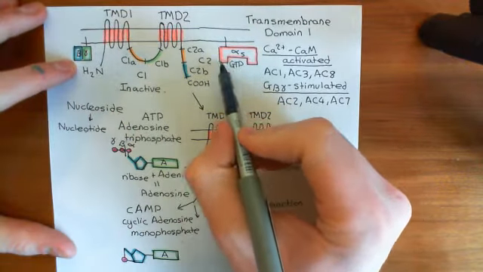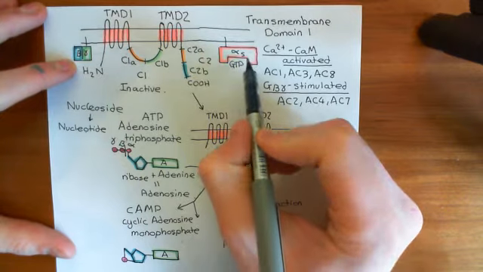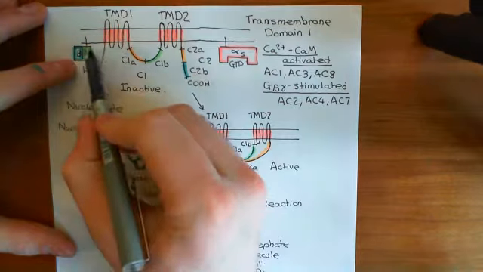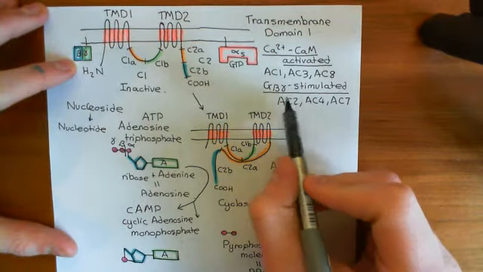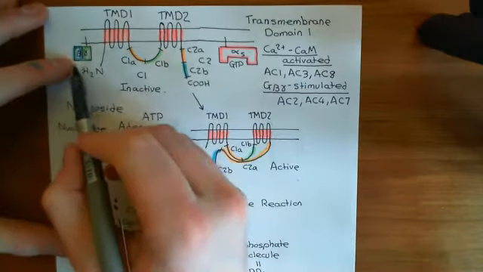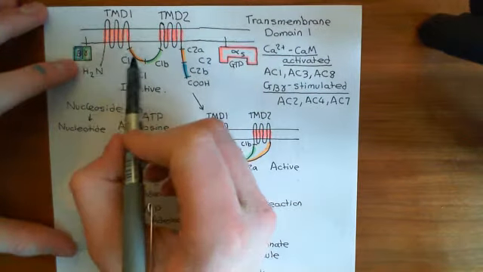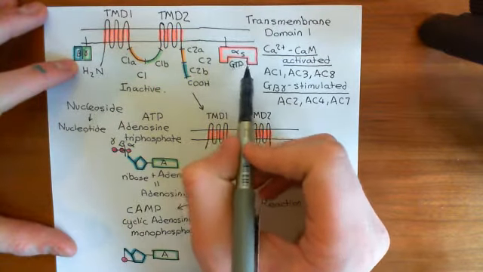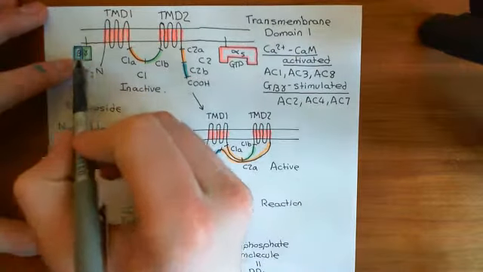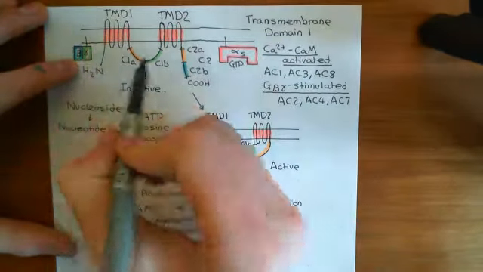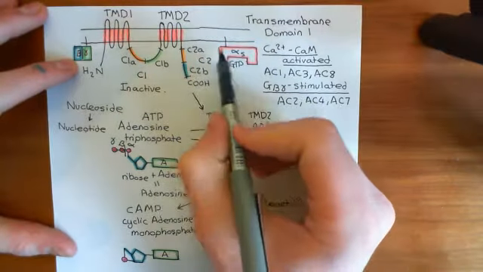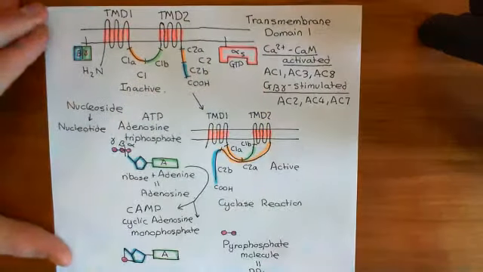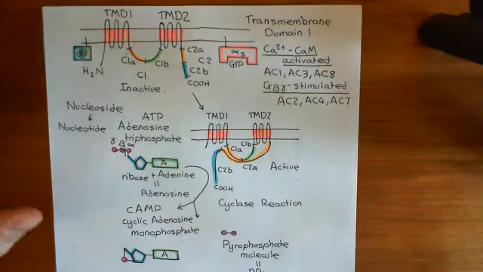So to summarize, the alpha S GTP subunit activates all 9 adenylyl cyclase enzymes, but the activation that it produces can be enhanced in these 3 adenylyl cyclases, the G-beta gamma stimulated adenylyl cyclases, by the binding of the beta gamma complex to the adenylyl cyclase, which has already got the alpha S GTP subunit bound to it. The beta gamma complex is not capable of activating these on its own. It's only capable of enhancing the activation brought about by the alpha S GTP subunit. Okay, I hope that's clear.